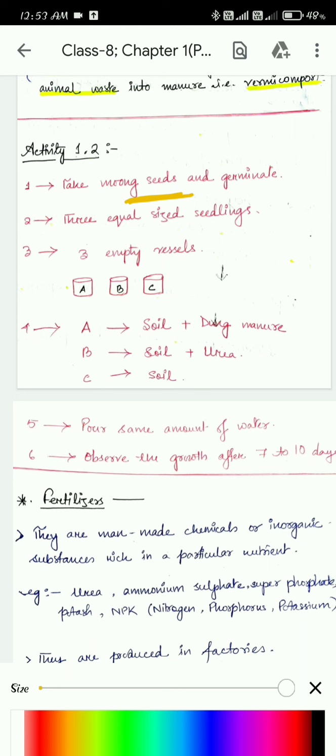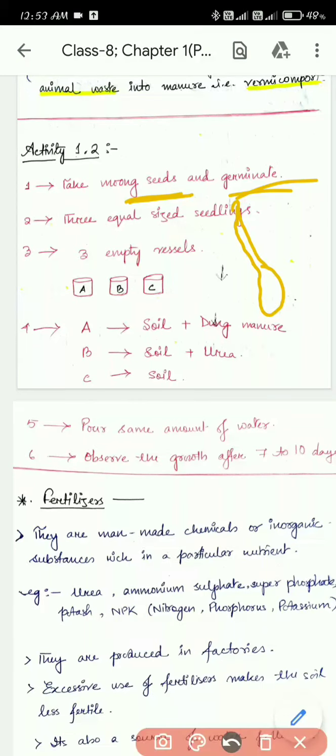Those green color moong. You can take some seeds and let them germinate, let them grow a little bit. Keep them in water, and they will germinate like this. You will see that this little baby plant is trying to come out, white in color.